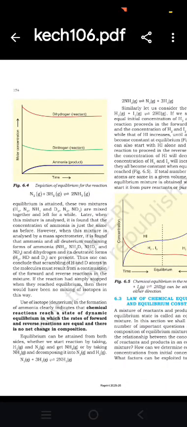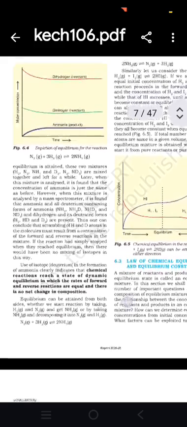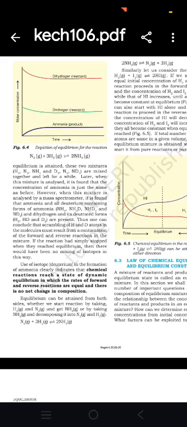After equilibrium is attained, these two mixtures, hydrogen, nitrogen, ammonia, and deuterium, nitrogen, ND3, are mixed together and left for a while. Later, when the mixture is analyzed, it is found that the concentration of ammonia is just the same as before. When this mixture is analyzed by mass spectrometer, it is found that ammonia and all deuterium-containing forms of ammonia, NH3, NH2D, NHD2 and ND3, and dihydrogen and its deuterated forms H2, HD and D2 are present.